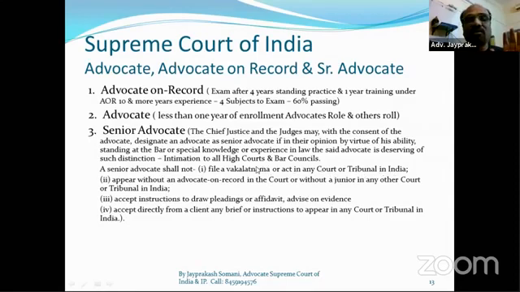This is one restriction on a senior advocate. A senior advocate cannot file a wakalatnama in any court of India or any tribunal.